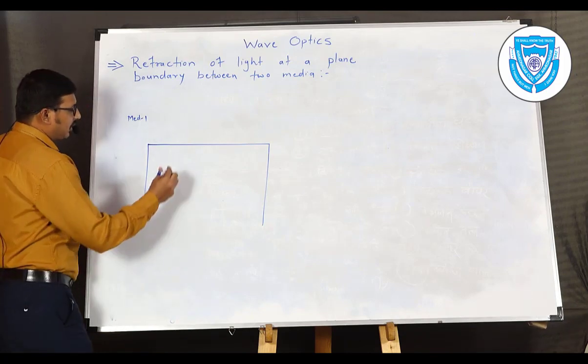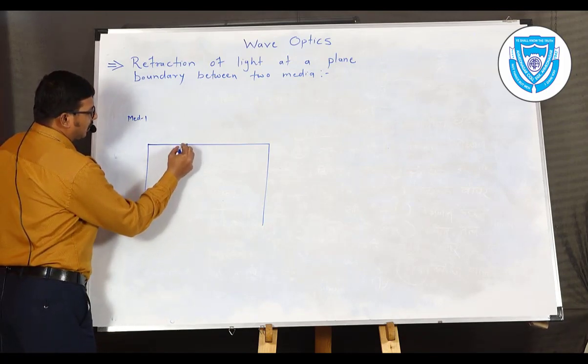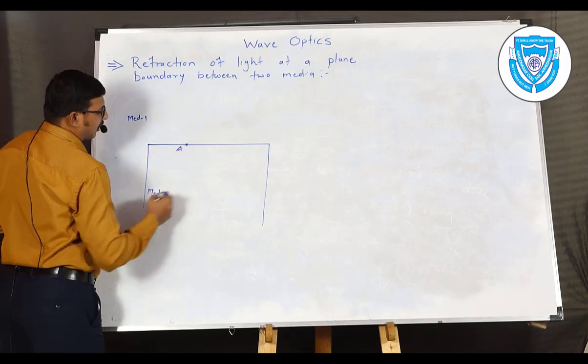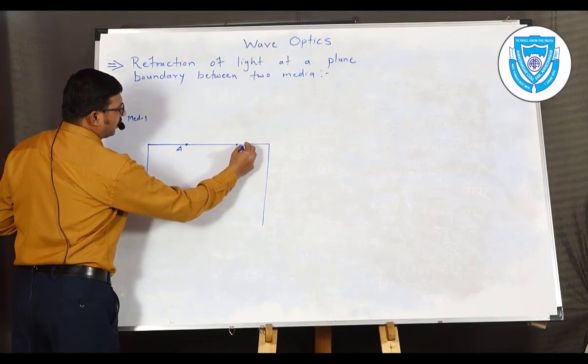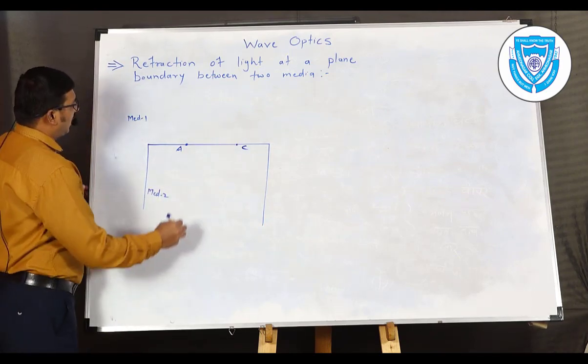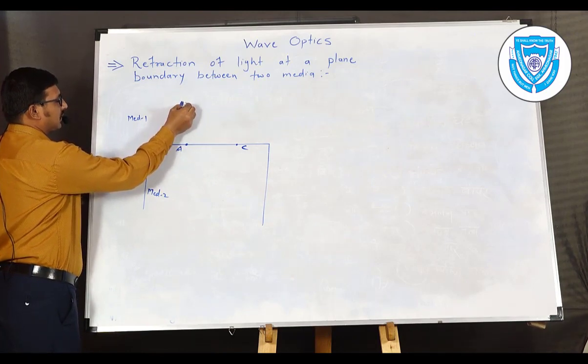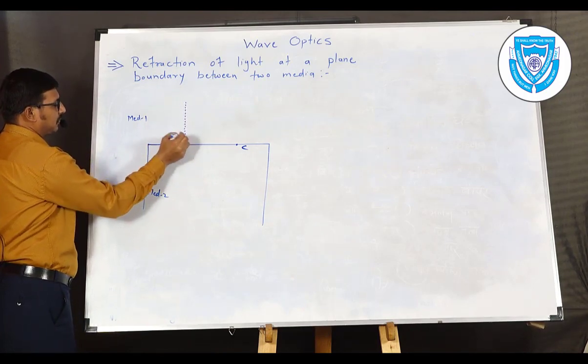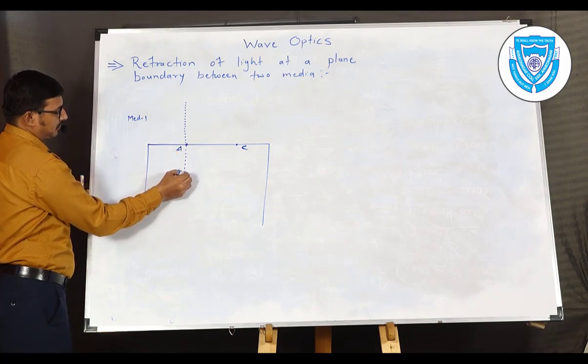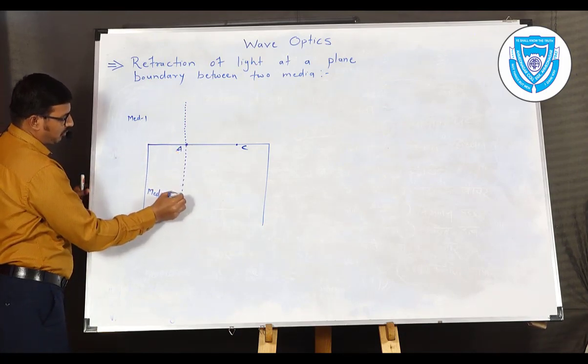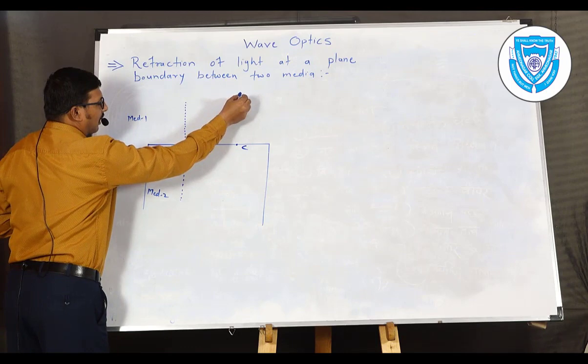For this boundary we consider two points, for example A and suppose point C. For those points we initially draw the normals, normal at point A and normal at point C.